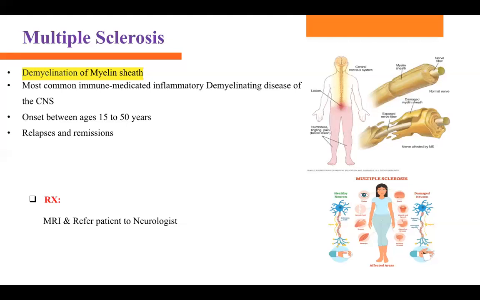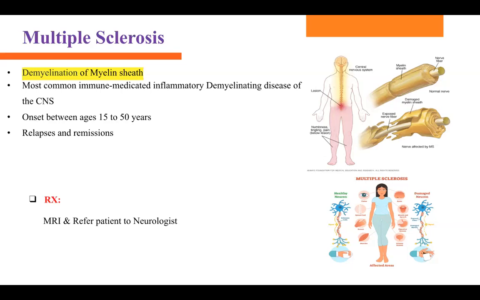When somebody has demyelination of the myelin sheath, what kind of signs and symptoms can they have? It's MS. M, that is musculoskeletal symptoms. S, that is sensory neuro symptoms. MS. They have musculoskeletal symptoms and sensory neuro symptoms as well.